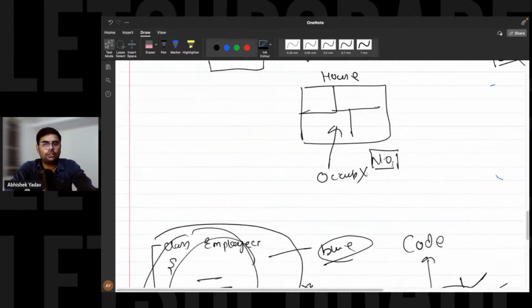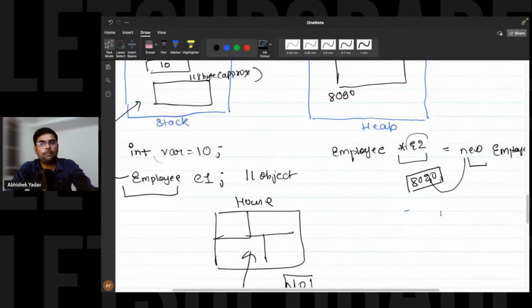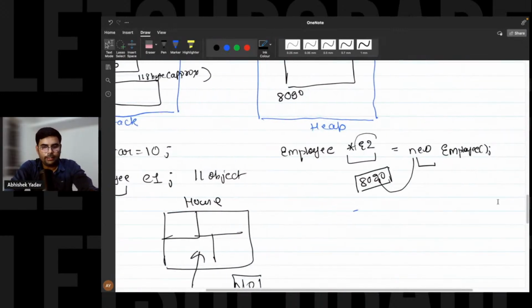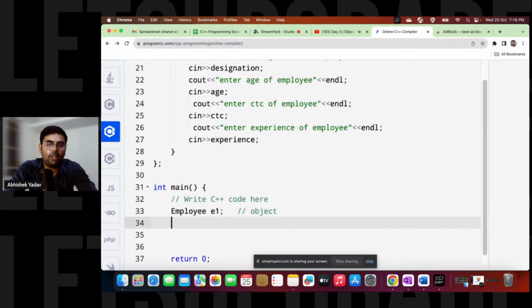So now the syntax is also clear, everyone. That is how to create an object. That is Employee E1, and this Employee star E2 is equal to new Employee. Okay, so let me create one object here. I've already created an Employee E1 object, that is your static object. Similarly, if I have to create a dynamic object, what will I do?